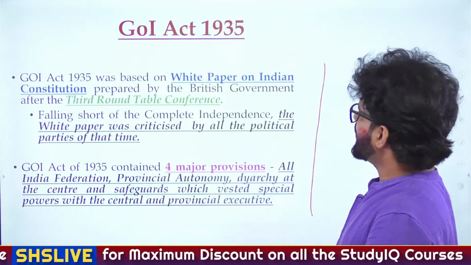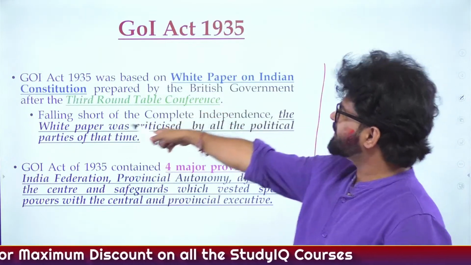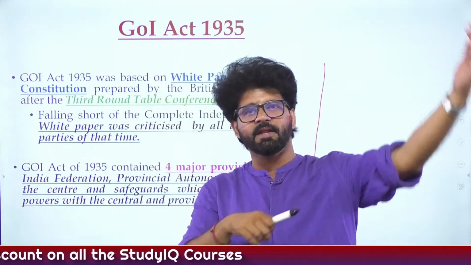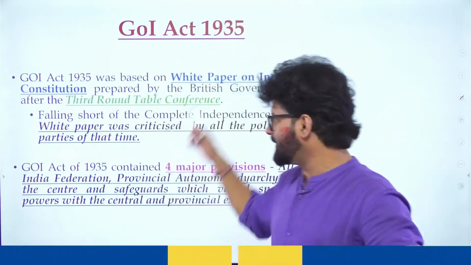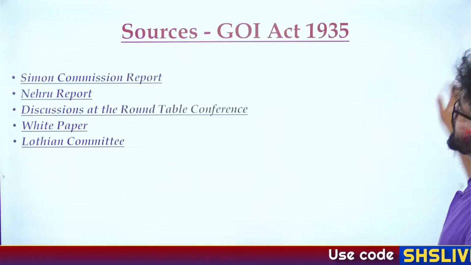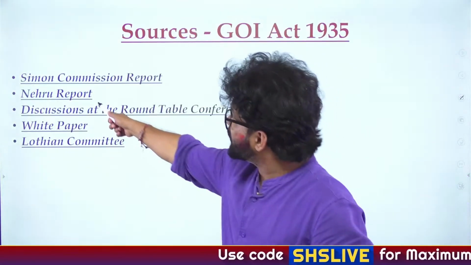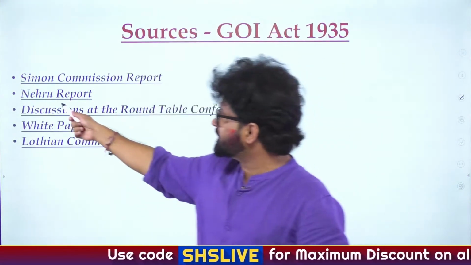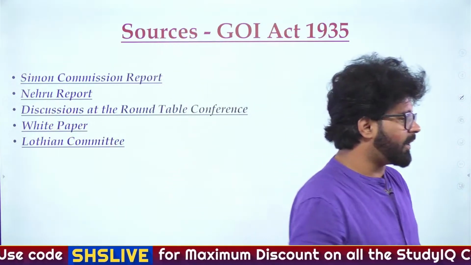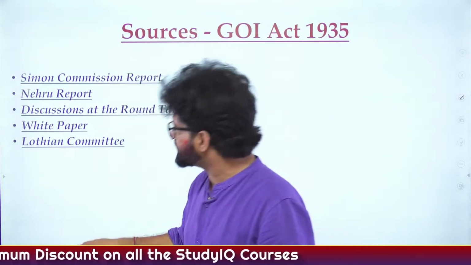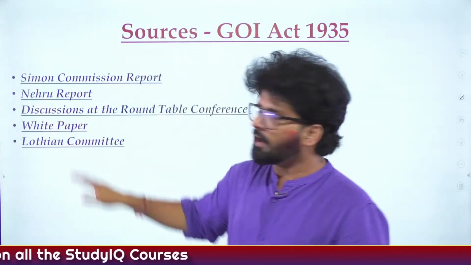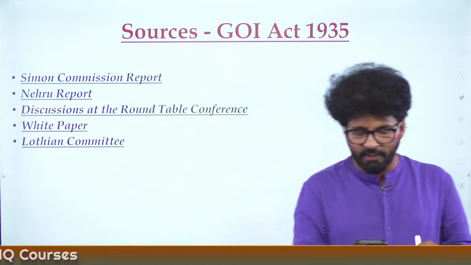Now the expanded version. The GOI Act is based on the white paper, recommendation of Simon Commission, recommendation of Round Table Conference, Lothian Committee, and so on. And that is what is written here. Simon Commission report, Nehru report. Nehru report is not Jawaharlal Nehru. Which Nehru are we talking about? Again, I believe that you don't know about it because we have not yet discussed it. But still, if I ask you, which Nehru report may we have been talking about here?